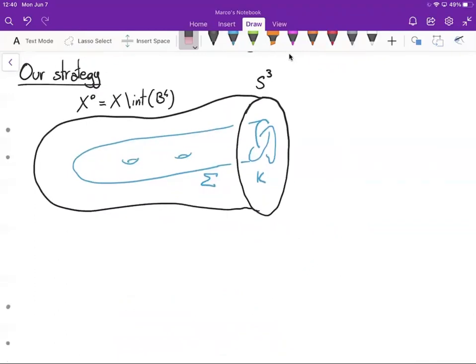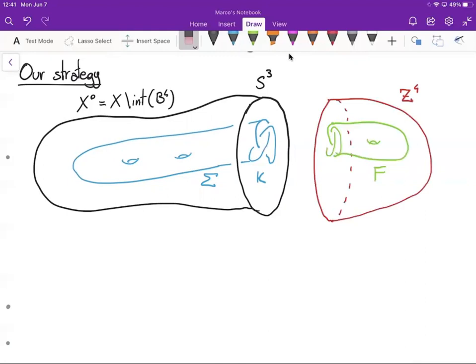We start from a surface sigma in X circle with boundary K. Then we look for a four-manifold Z with a surface F sitting inside it with boundary the mirror of K. If we have that, we can glue Z to X circle and the surface F to sigma, so that we get a closed surface in a four-manifold. And if the Ozsváth-Szabó mixed invariant of the new four-manifold is still non-zero, we can apply Ozsváth-Szabó's adjunction inequality.